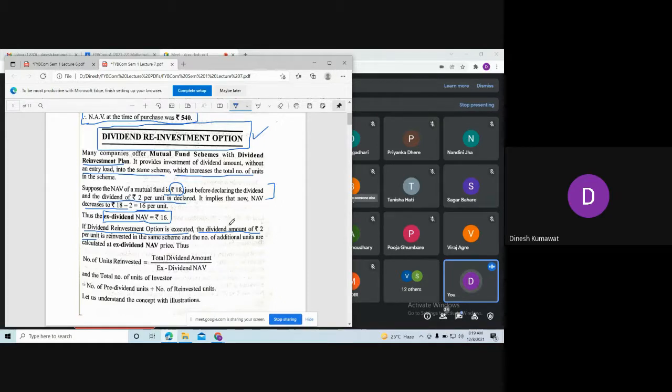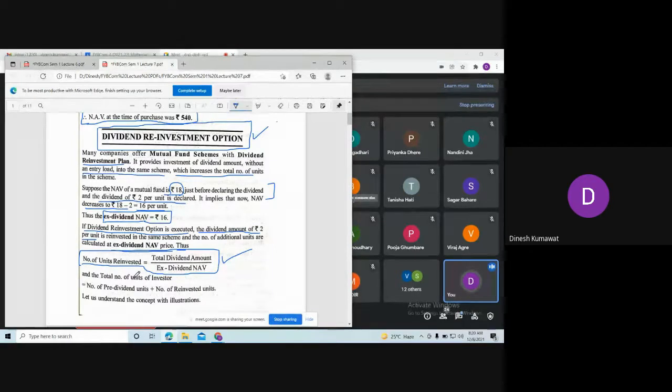So जो भी additional units हमें मिलेंगे due to this dividend amount, that additional units are calculated at X dividend net asset price. Thus, we are having the formula: number of units reinvested is equal to total dividend amount divided by X dividend net asset value. So remember, in this topic, we are going to use this formula throughout this topic.